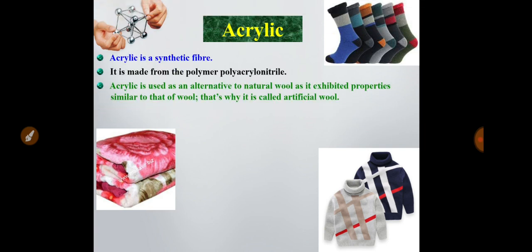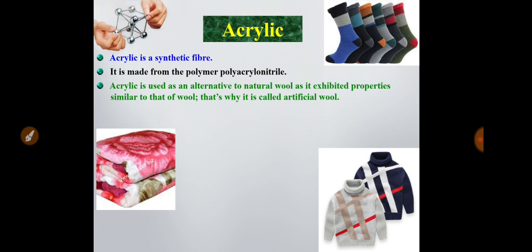So what are the characteristics of acrylic? Acrylic is a synthetic fiber. It is made from the polymer polyacrylonitrile, and acrylic is used as an alternative to wool material. That's why it is also called artificial wool.